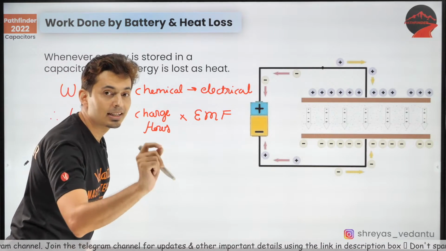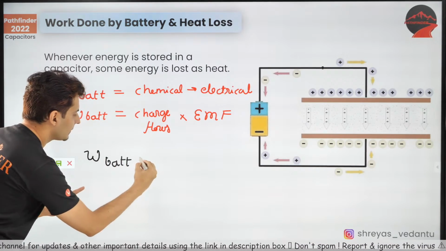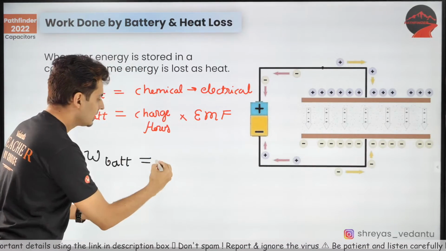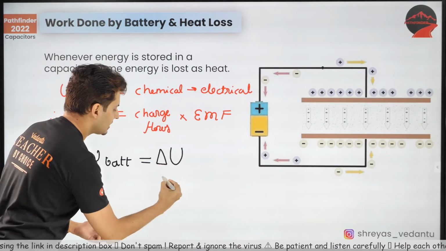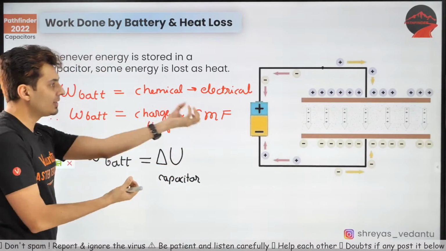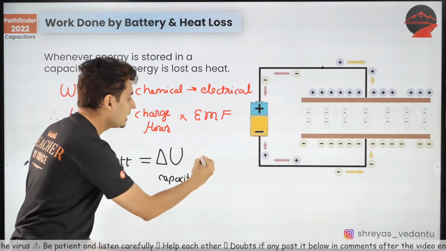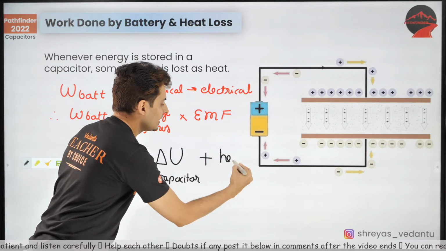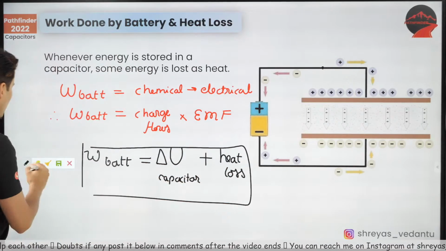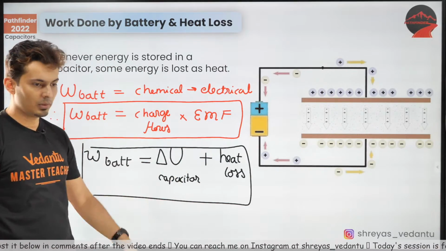And this is the most important thing, the energy equation. The work done by the battery, whatever value you get, will be utilized in two things. Number one, changing the energy of the capacitor. Yes, the capacitor's energy will change. 15 millijoules, out of that 10 millijoules went in capacitor's energy. Remaining, where will it go? In heat loss. This is a very, very important equation. Remember this and remember this. Two important formulas for all of you.